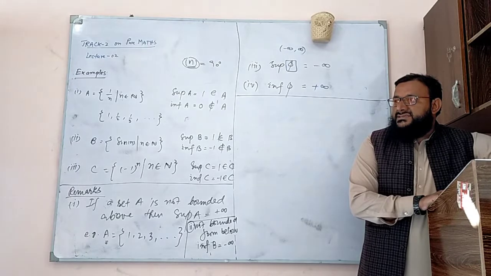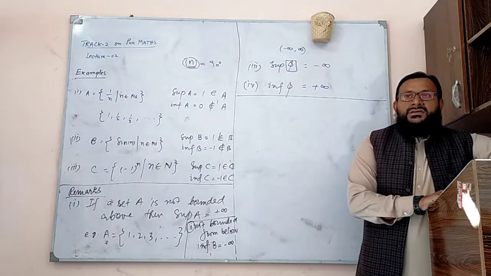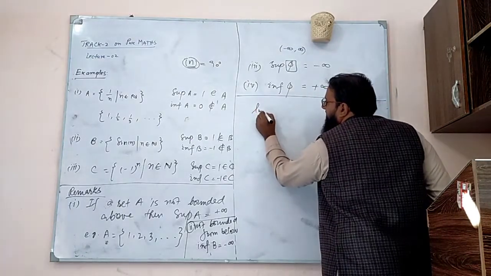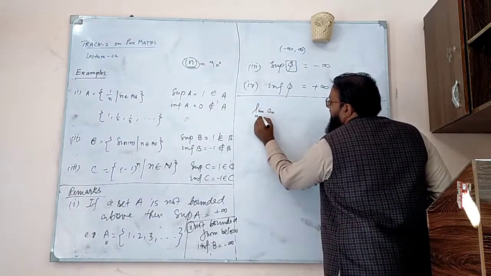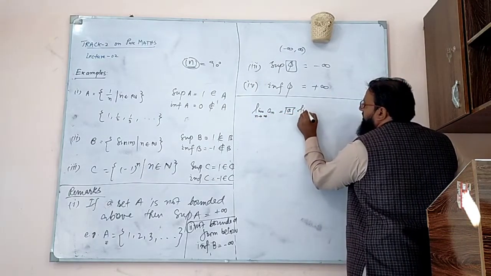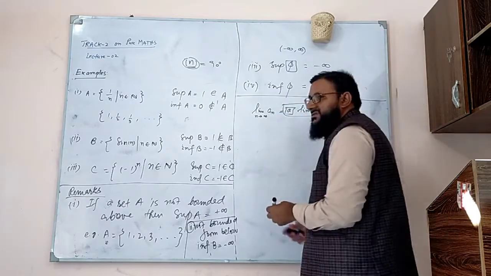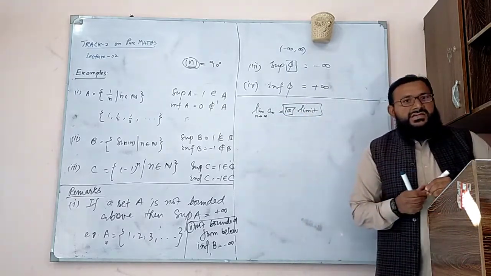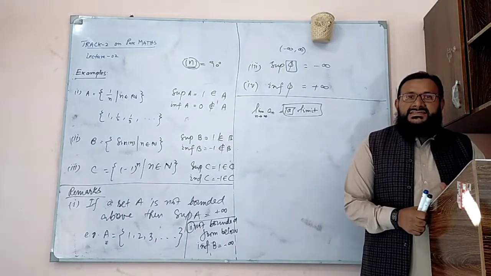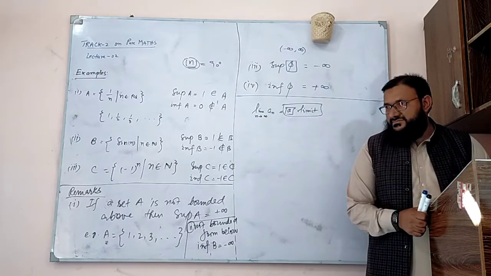In convergent sequences, if you are given a sequence an, you are interested in its limit. This A is the limit of the sequence, and we call this sequence a convergent sequence. But it is not always possible to find that limit.